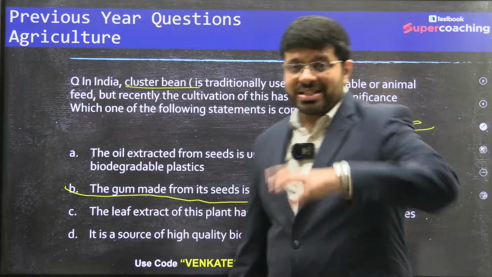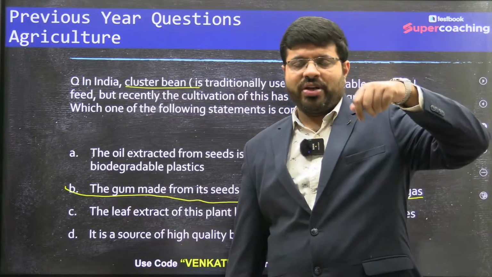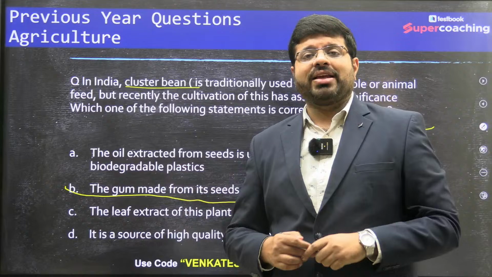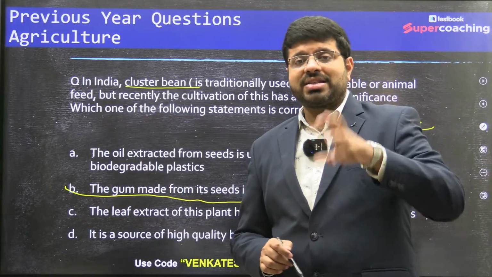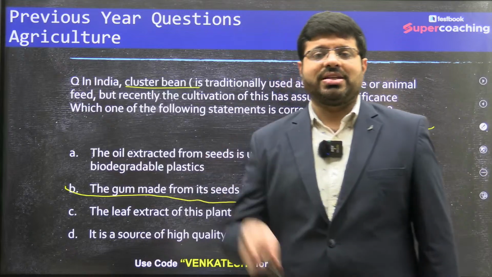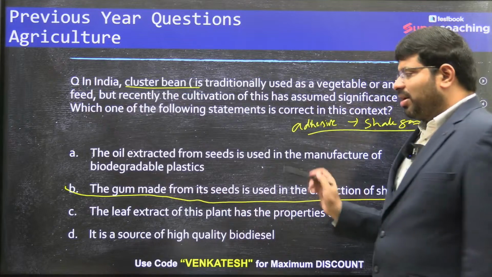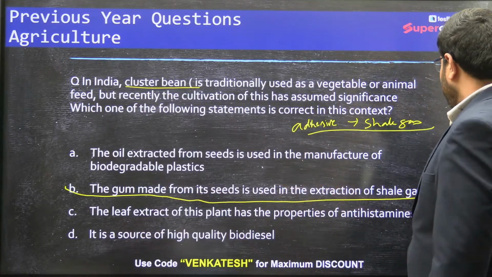In the extraction of shale gas, which is in the deeper portions of the surface, when you have hydraulic fracking and all these kinds of things, there is an adhesive gum which is needed, and cluster bean is used for that as an adhesive agent. So that is why you would see that it is useful here. Option B is the right one.